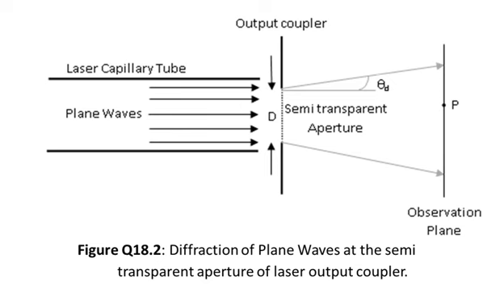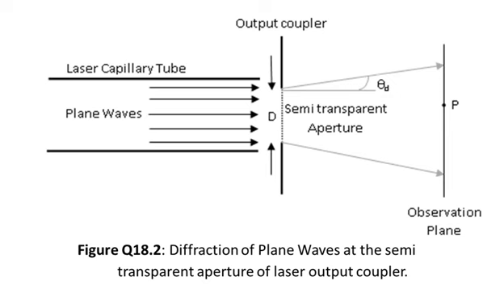This figure. So you see that on the left we have shown a laser capillary tube, and the plane waves travel within the laser capillary tube. Some plane waves, when they fall on the output coupler, will leak through the coupler and form the output beam. On the right hand side of the output coupler is the actual beam coming out from the laser source. And this capital D is the diameter of the semi-transparent aperture. Semi-transparent means that part of the beam will be reflected back from within the laser tube, and part of the beam will be transmitted through this coupler. So that is why we have called it a semi-transparent aperture.